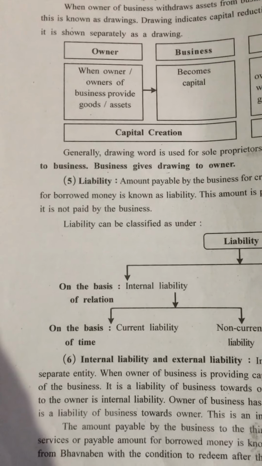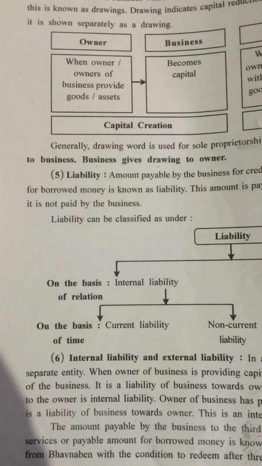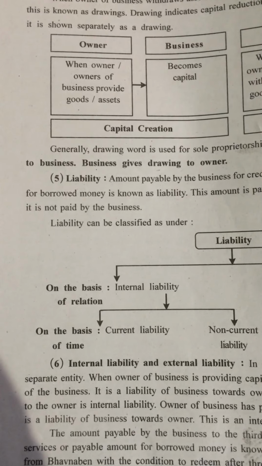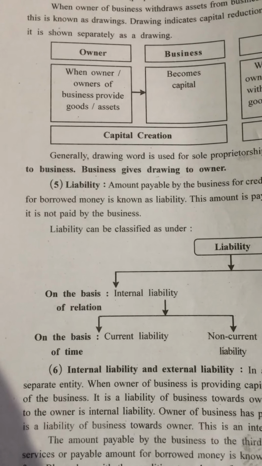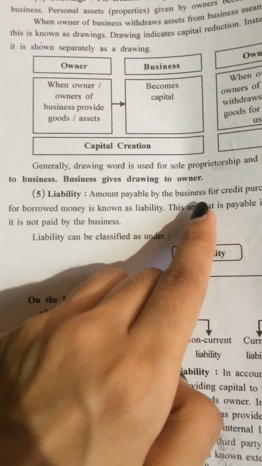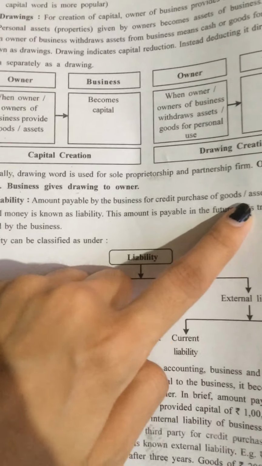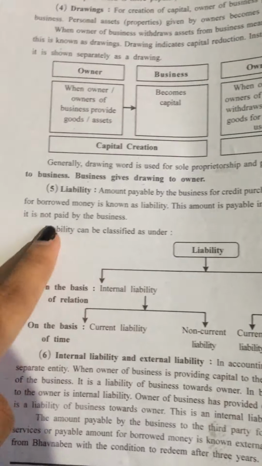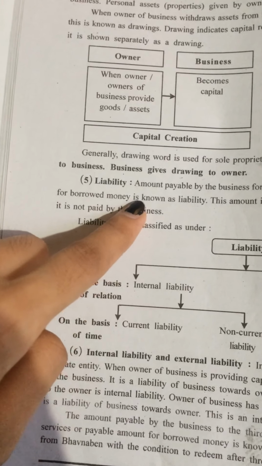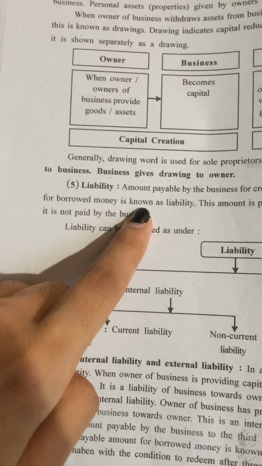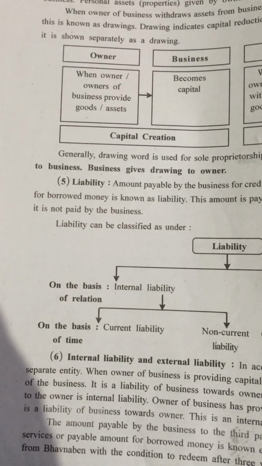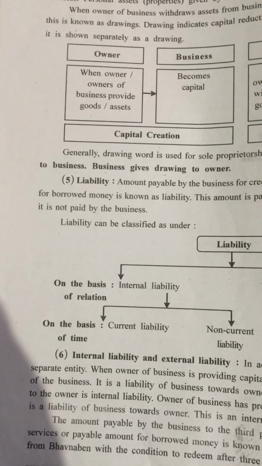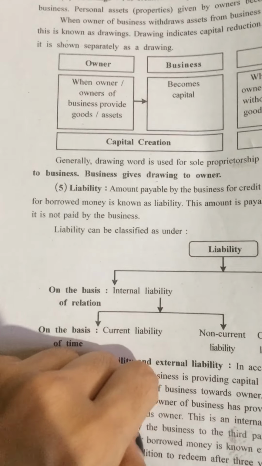It means the business has to pay some money to some people or a bank or to the financial institutions in the future, because the business has purchased goods or assets on credit, means on udhari, or because the business has borrowed money from a bank or financial institutions. So because the business has to pay money in the future, that's why it is known as liability.